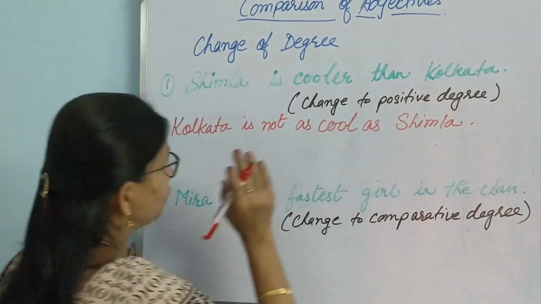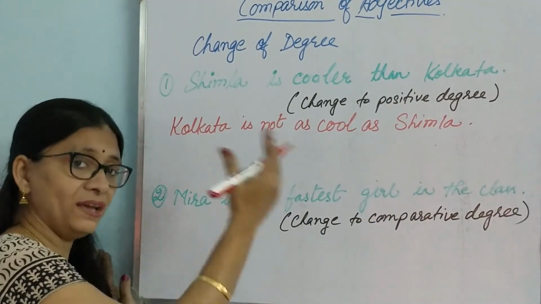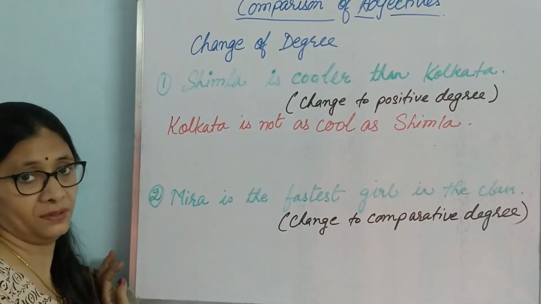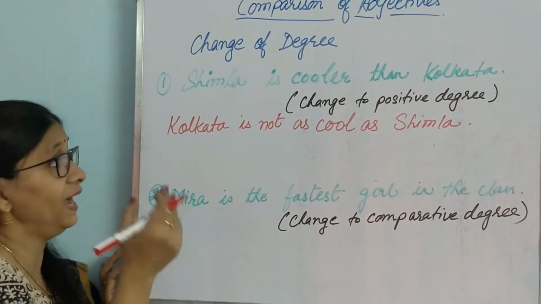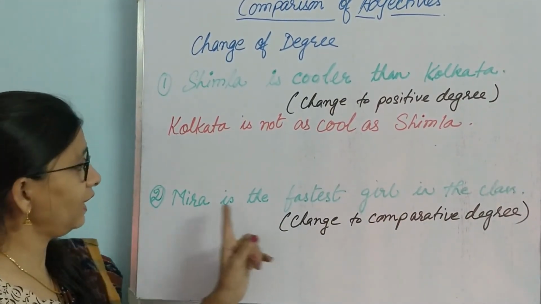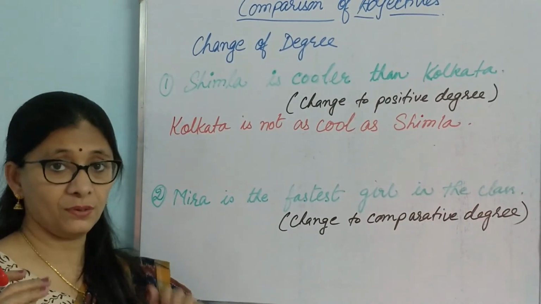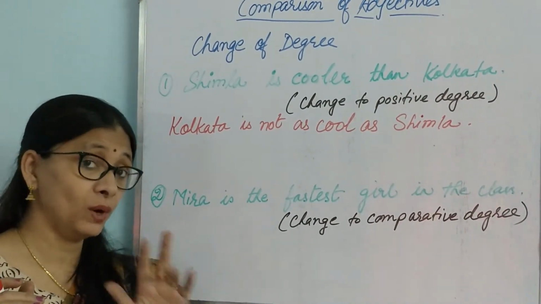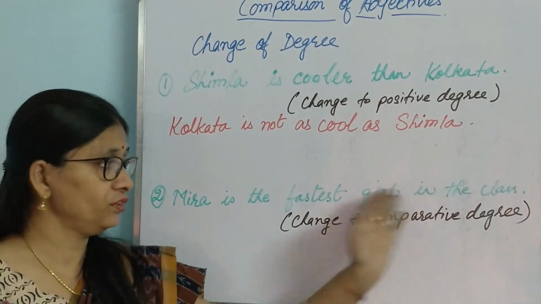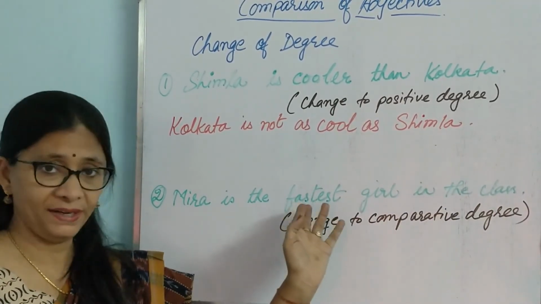So when it says that Kolkata is not as cool as Shimla, it means automatically that Shimla is cooler than Kolkata. Okay. So this is how we change. Now let us look at the second sentence. Meera is the fastest girl in the class. So the word that is used is fastest. Superlative degree. And rightly so because she is compared to the whole class. So superlative degree is used.